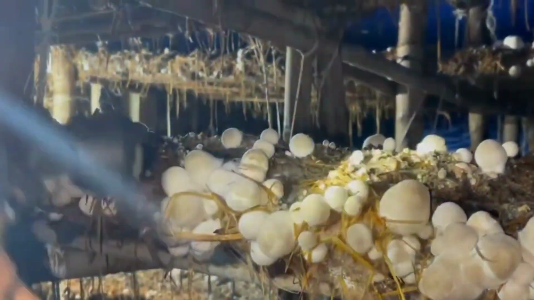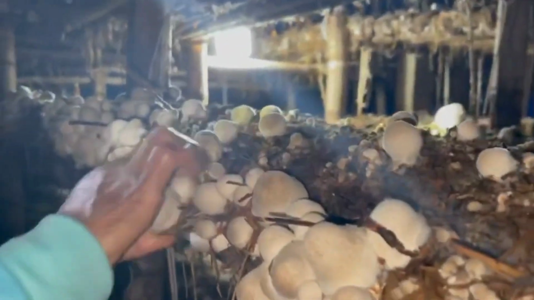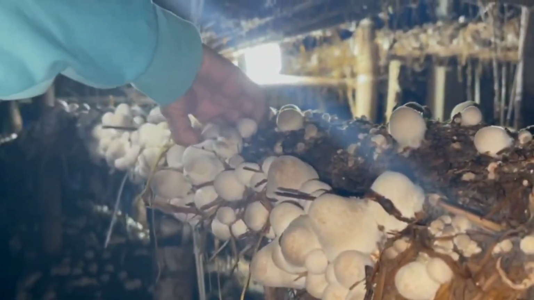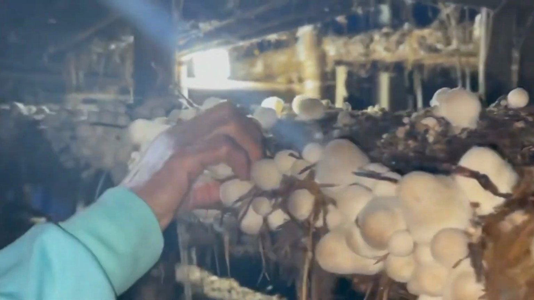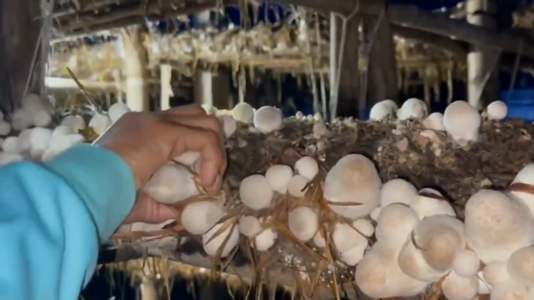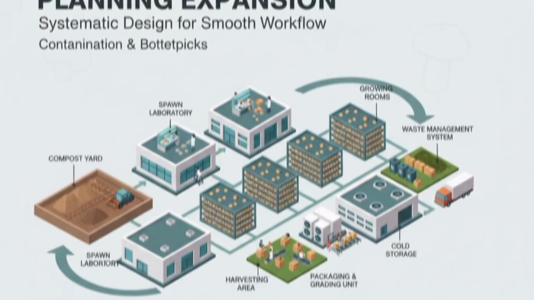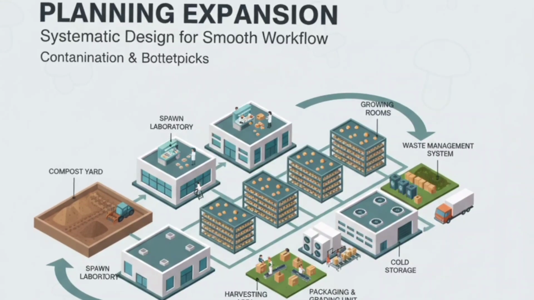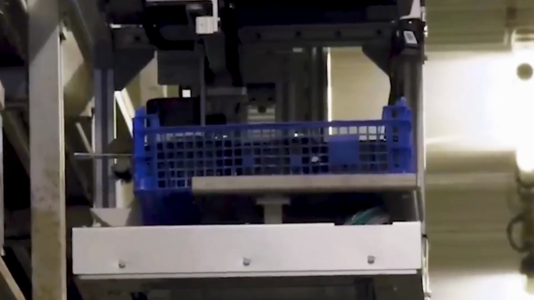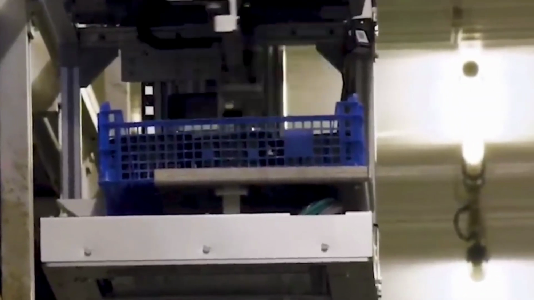Small farms often struggle with space constraints, lack of cold storage, and inconsistent production. These limitations highlight the need for a structured expansion plan. Planning expansion. The most important stage of expansion is planning. Expansion is not simply about building bigger sheds. It requires a systematic design that ensures smooth workflow.